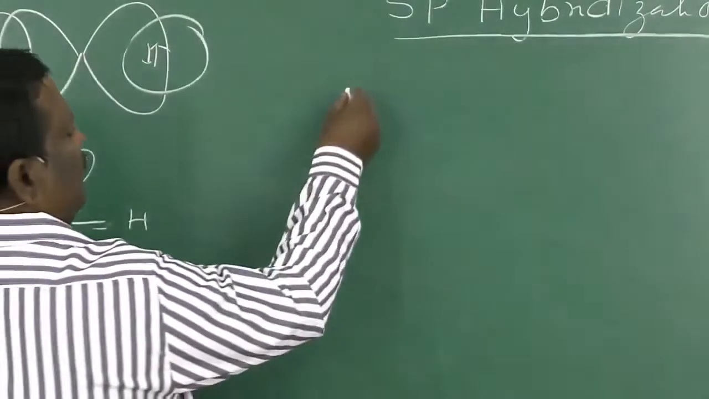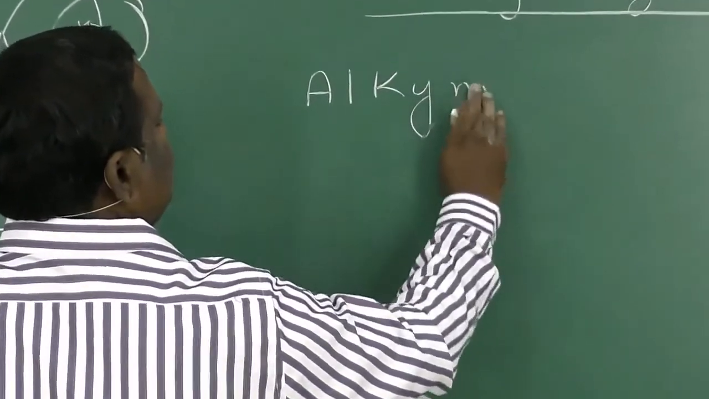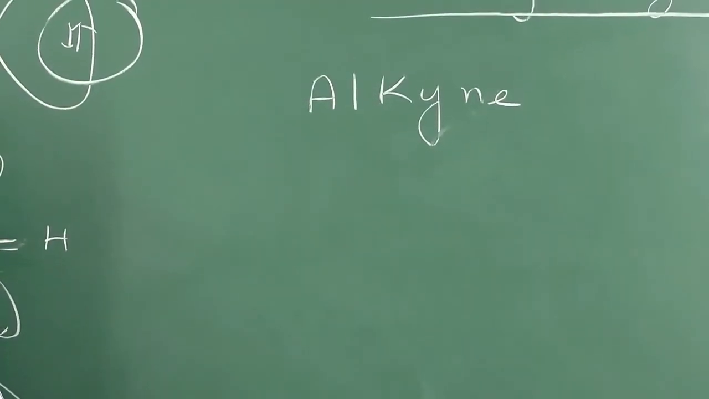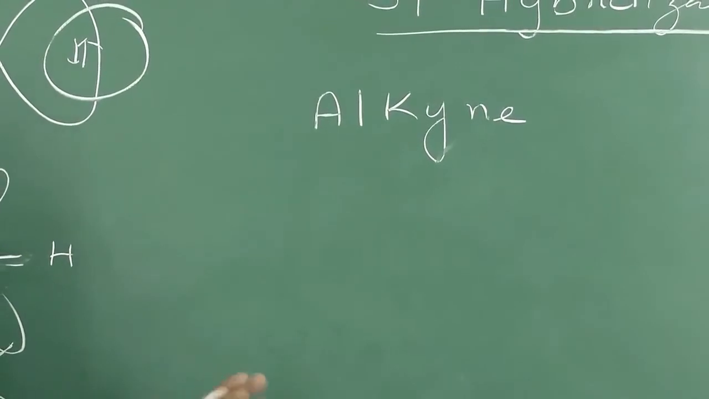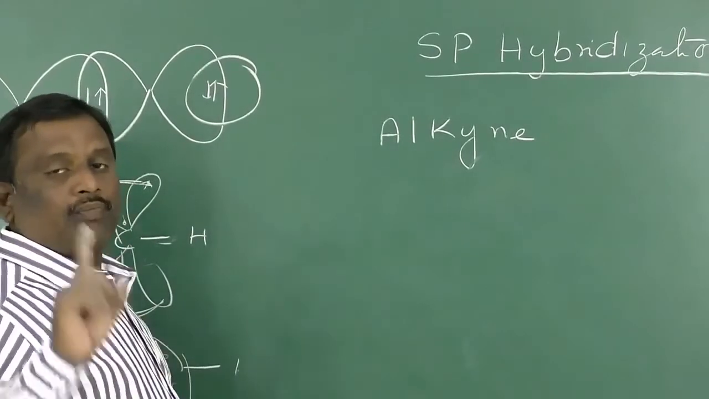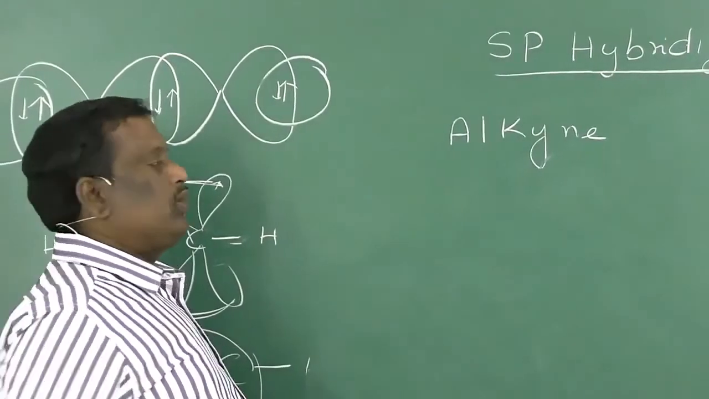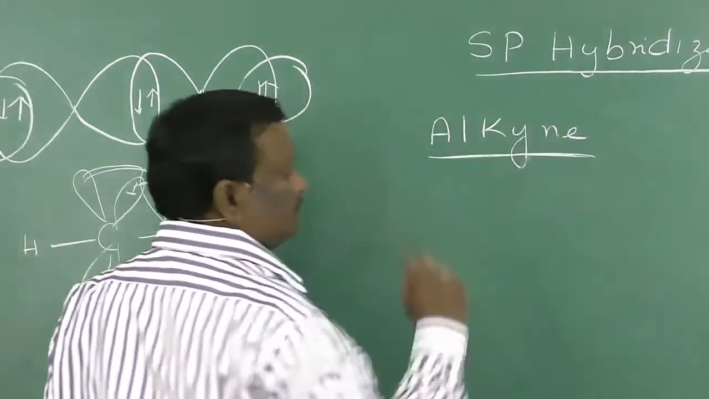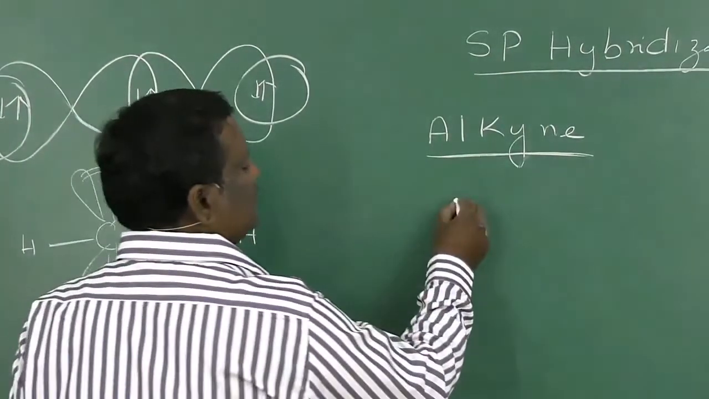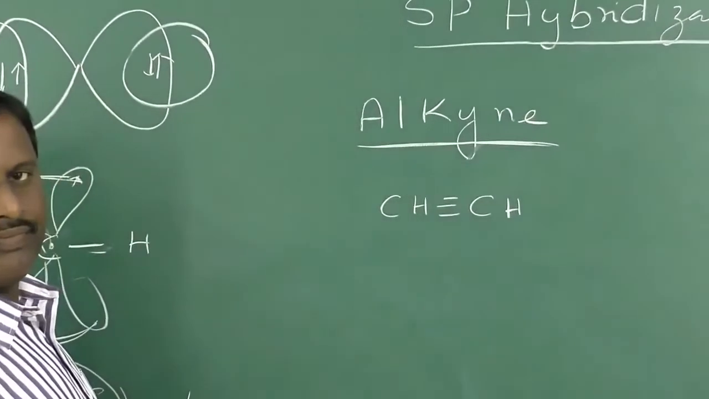The third category of hydrocarbon is called alkynes, YNE. In alkynes, two carbon atoms are in sp hybridization. You can identify the carbon with sp hybridization: if there is a triple bond, then it is said to be involved in sp hybridization. So in alkynes, you have two carbon atoms with sp hybridization. The first compound is acetylene, CH triple bond CH.